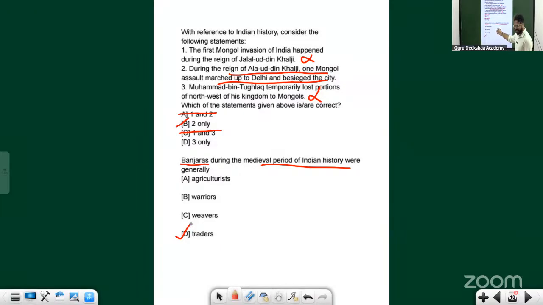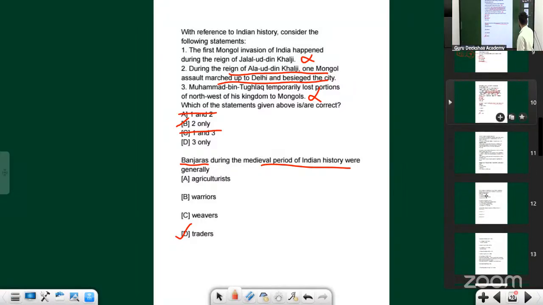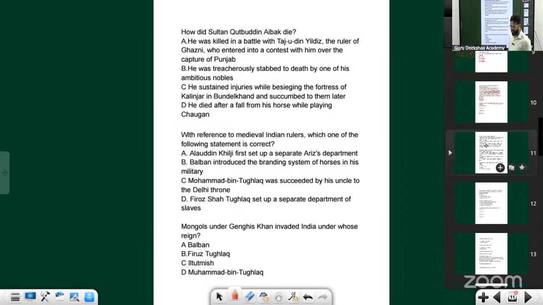So this is a UPSC PYQ. I would have talked about traders, because it was during the period of Alauddin Khilji, so this term, the Banjaras, will come along. But here we have to move ahead as well, because we have only 6 days to cover the entire ancient as well as medieval history. So I don't have the scope to discuss complete history in detail. Otherwise, it would have been a lot slower. So it's a skeleton for you. Once you understand that, you can fill in the inside elements later as well.